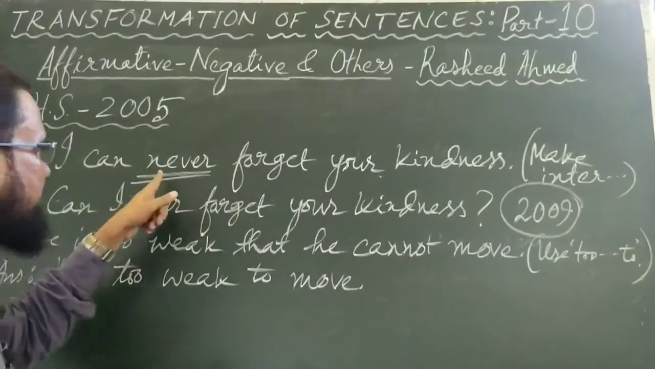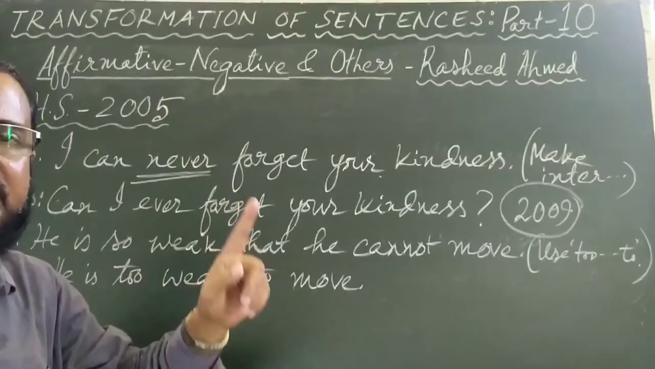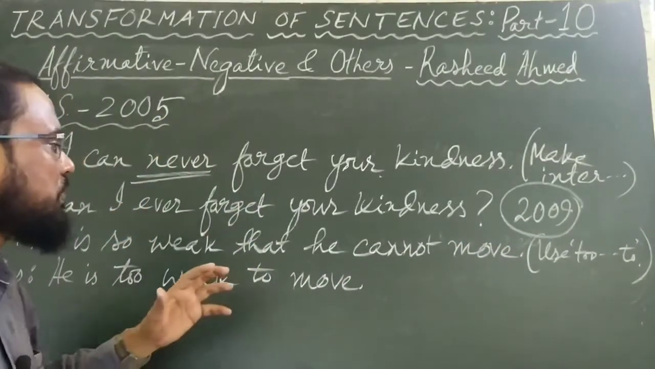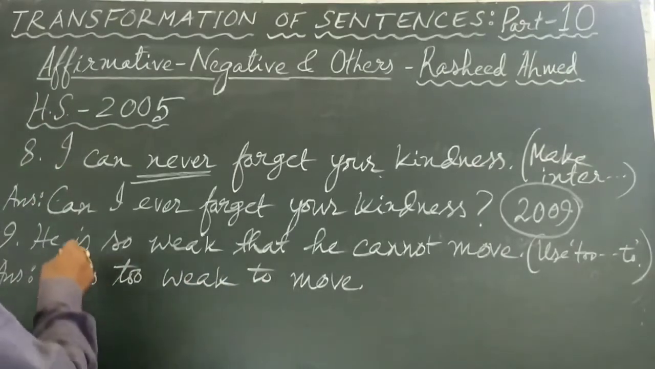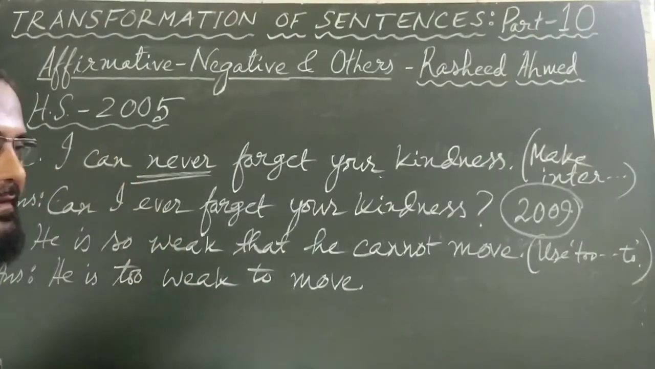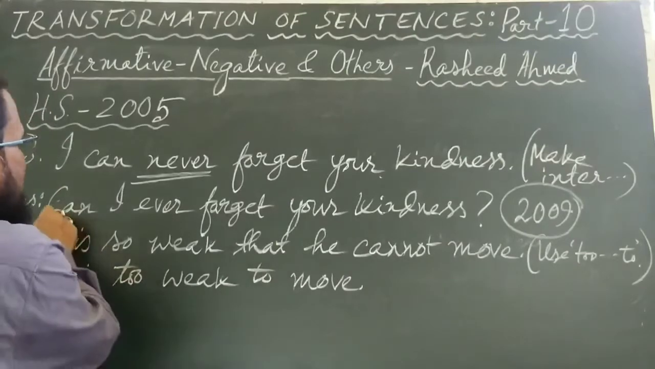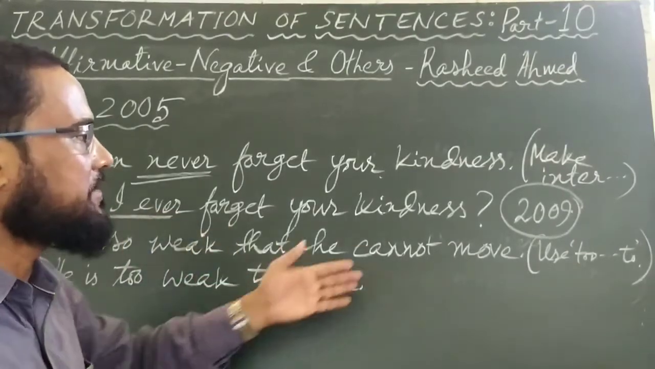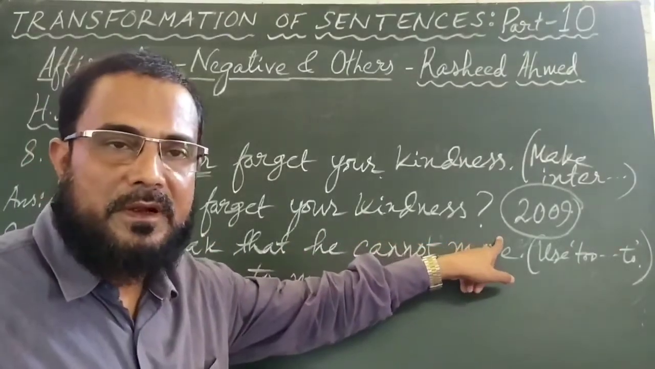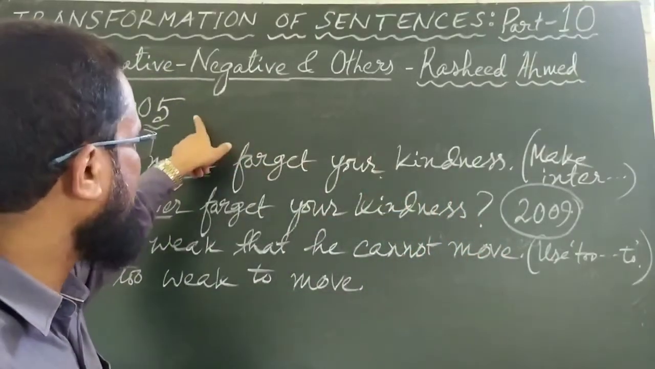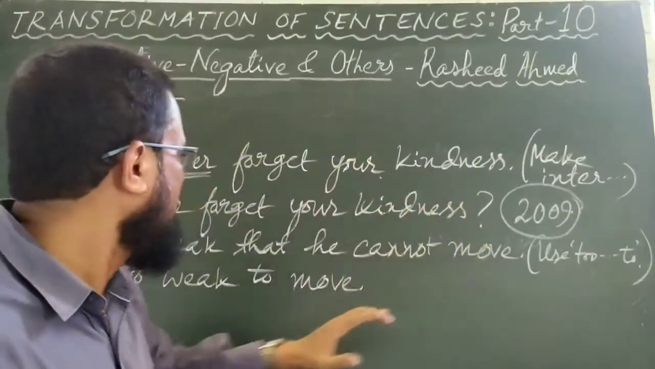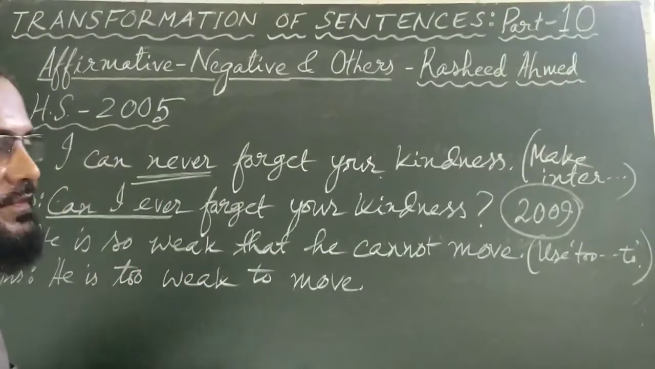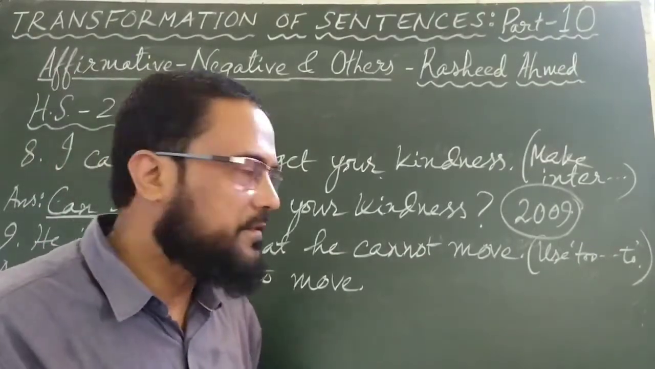Whenever you have the word never and you have to make it interrogative, then you have to use ever somewhere, remember. I can never. Can I ever? Can I ever forget your kindness? At the end you must put a question mark. This question came in 2005 and again in 2009 also. I can never forget your kindness. Can I ever forget your kindness?